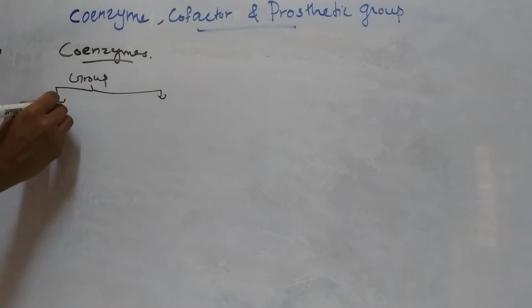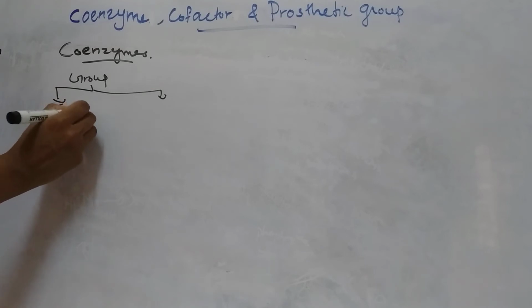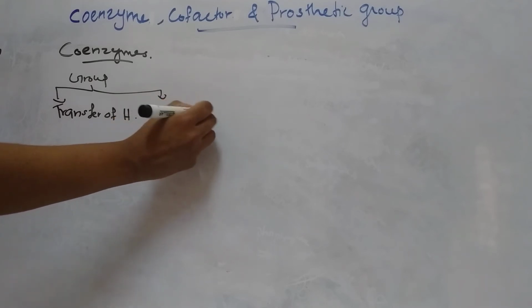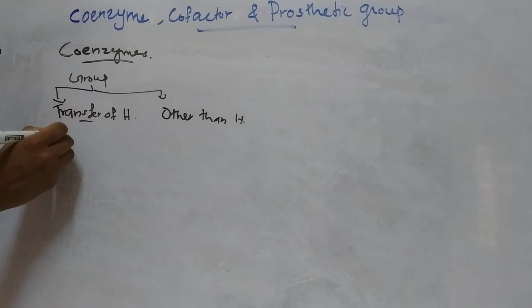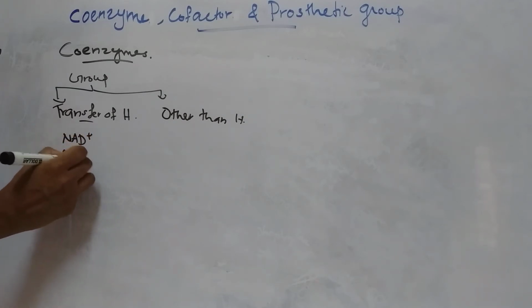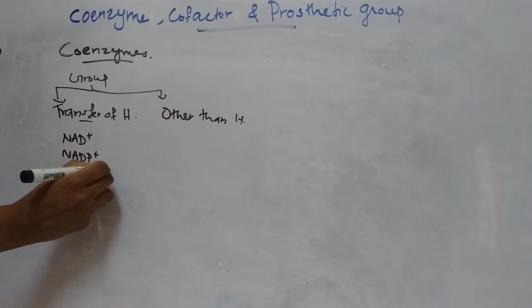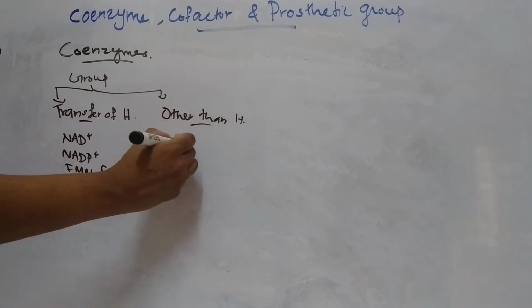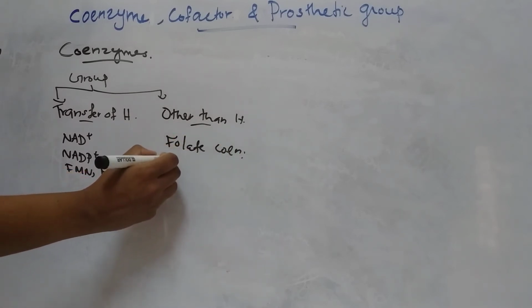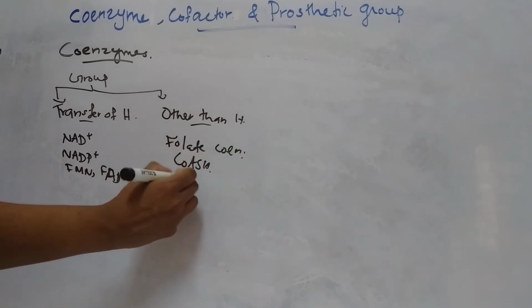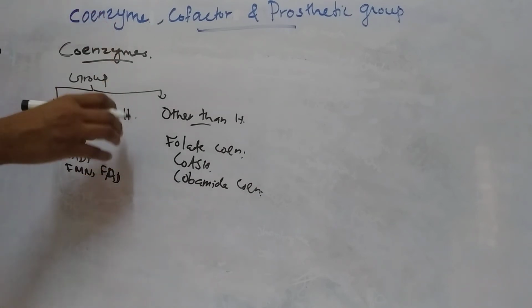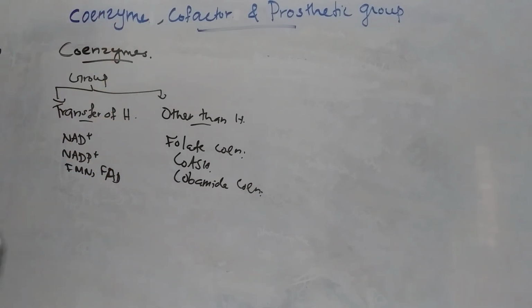Two types are there: for the transfer of hydrogen, for example, NAD+, NADP+, FMN, FAD, etc., and for the transfer of groups other than hydrogen, for example, folate coenzyme, then CoASH, cobamide coenzyme. So this is the first classification.